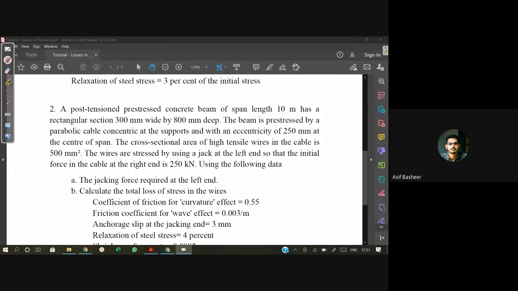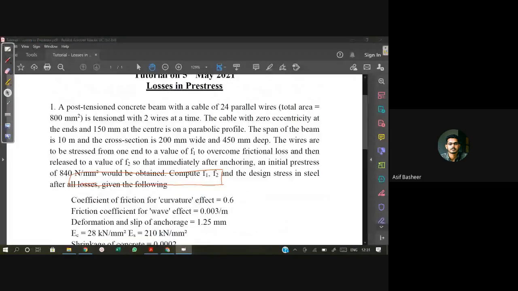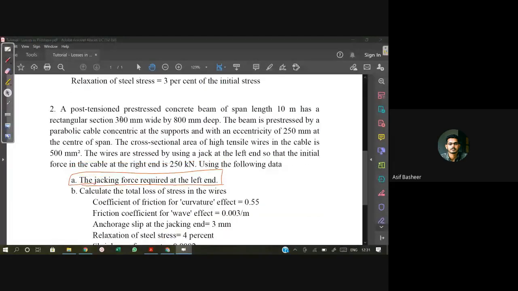Can you please find the value for this one, the jacking force required at the left hinge? We had understood this. We will have a similar kind of session tomorrow also. You should understand this. Can you find this value for the jacking force at the left hinge? After studying the first one, please find the value for this. We will discuss the remaining in the next class. Is that fine? Yes, sir.